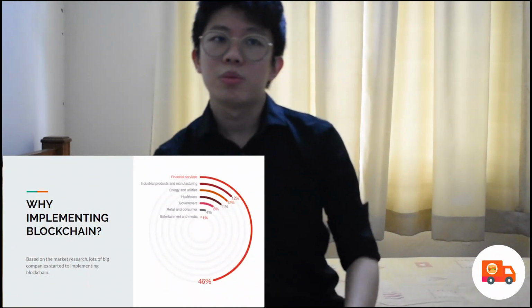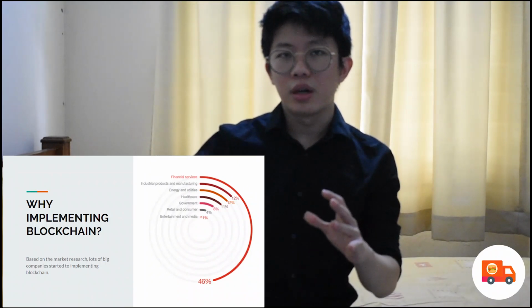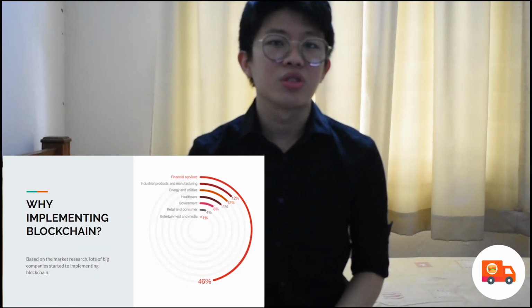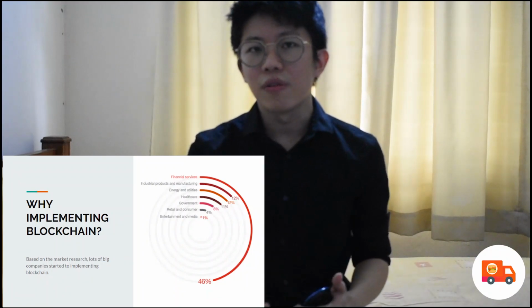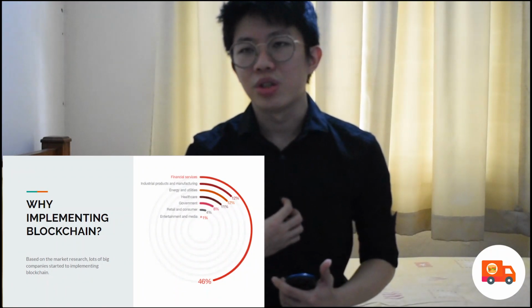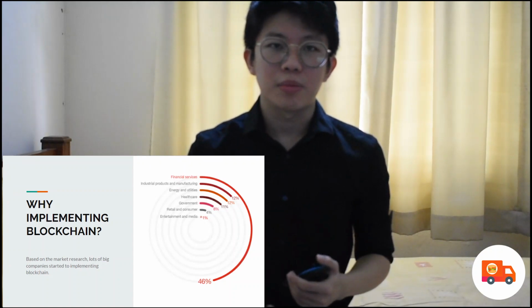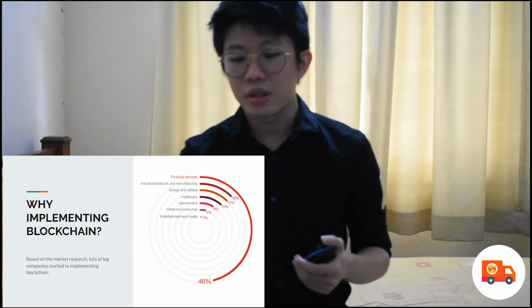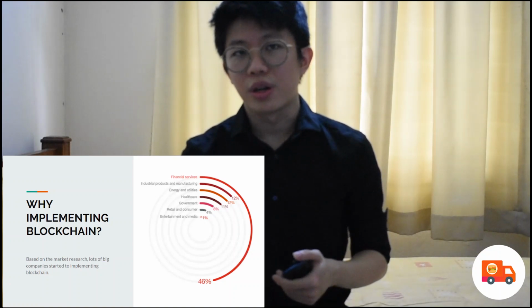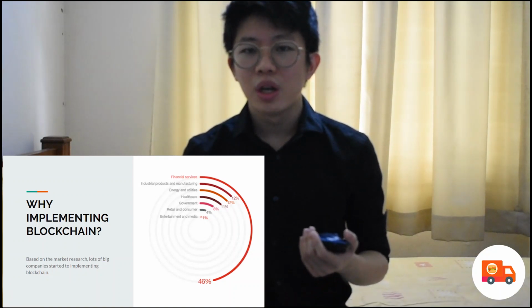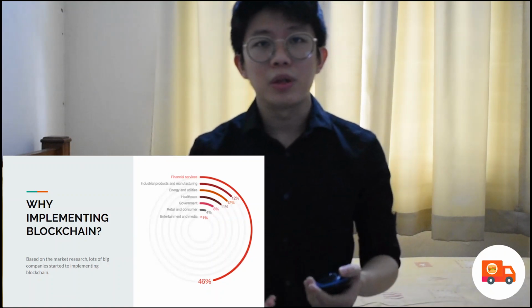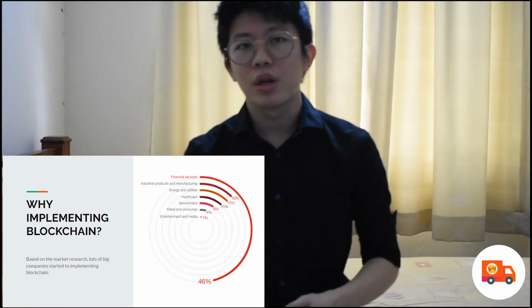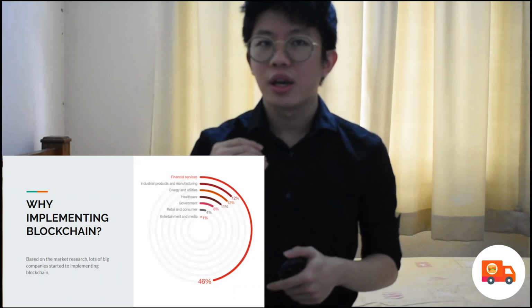So why do I implement blockchain? As we can see right here, 46% of financial services are implementing blockchain. In the market, based on my research, there are lots of big companies like Intel working on blockchain frameworks to make them permissioned, not just public. In Bitcoin, the first blockchain, mostly it is public.